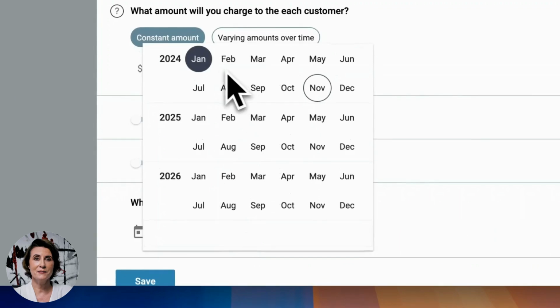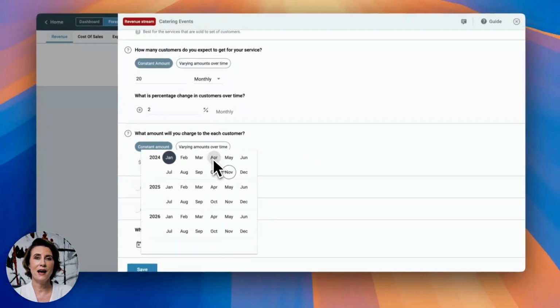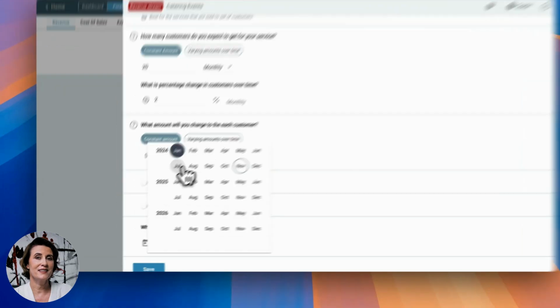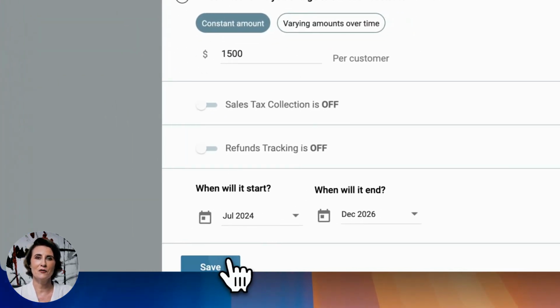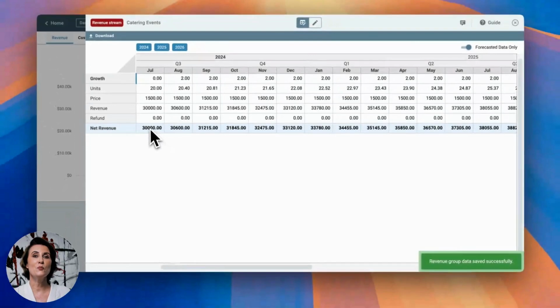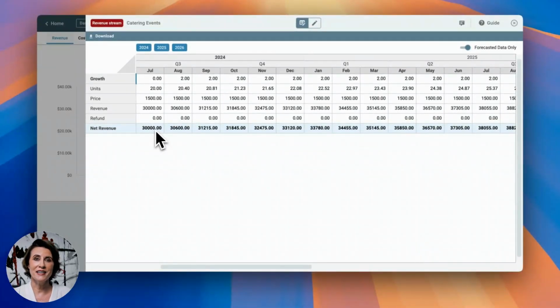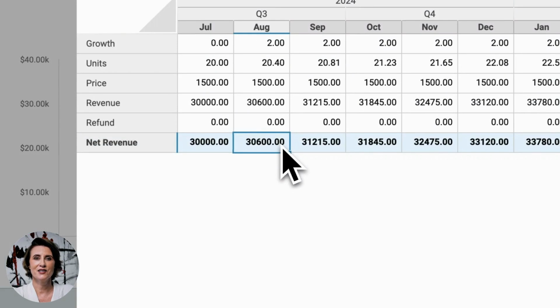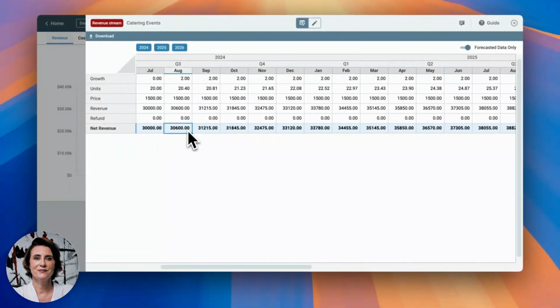This will take some time to set up our business, to set up our operations. So let's say we will be able to start our operations and sales from July. So this is how we have forecasted our event revenue from July. We will be able to generate sales of $30,000. From next month, August, we will be able to generate sales of $30,600 and so on.